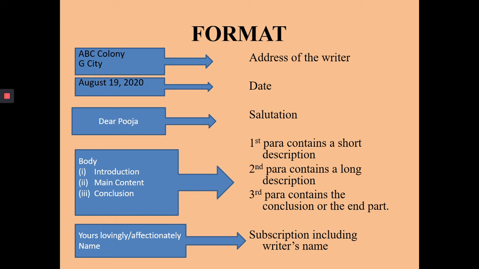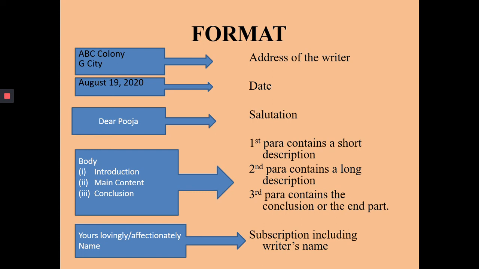The content is always divided into 3 paragraphs. The first is the introduction, which will mainly be talking about the reason for writing the letter. Then comes the second paragraph, which contains a long description linking to the reason that you have stated in the first paragraph. Then comes the third paragraph that contains the conclusion or the end part of the letter.